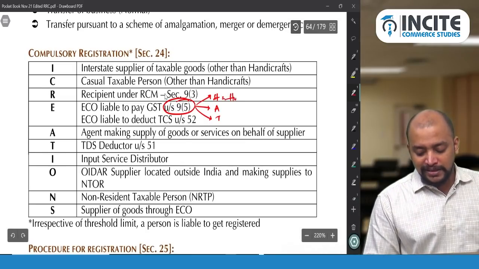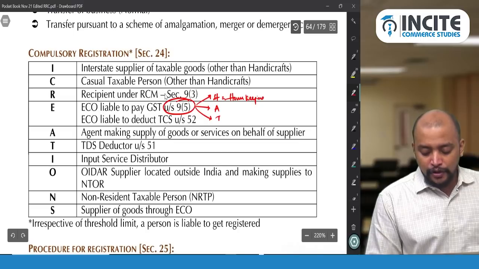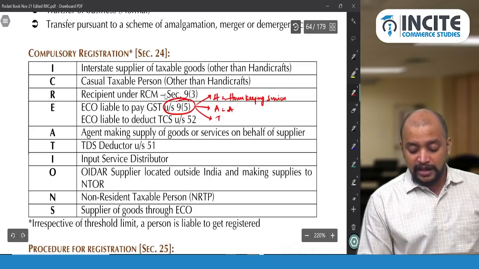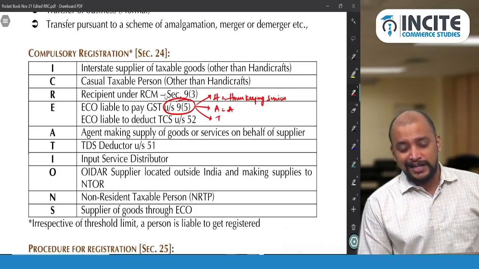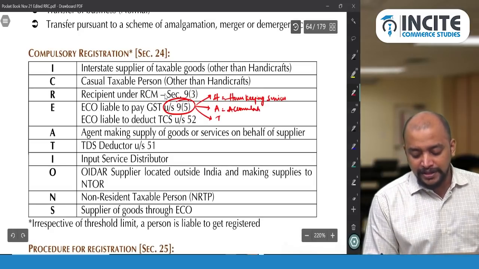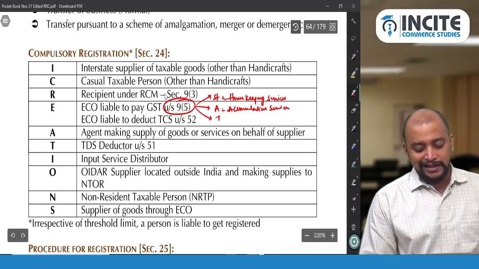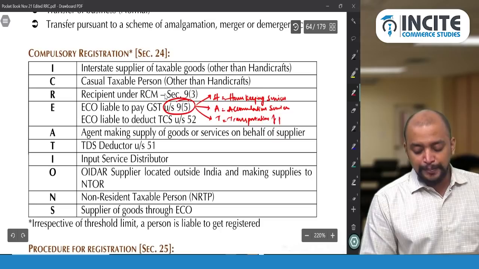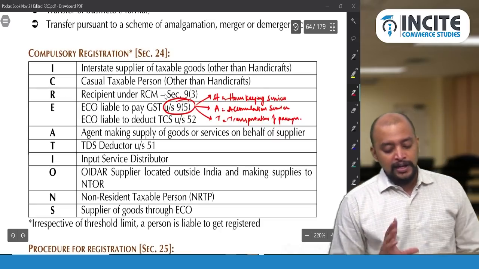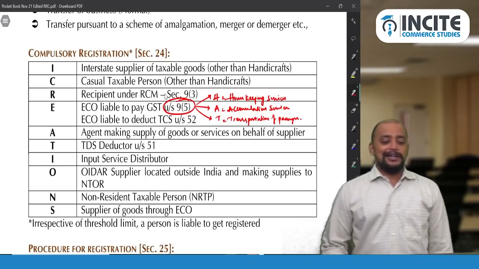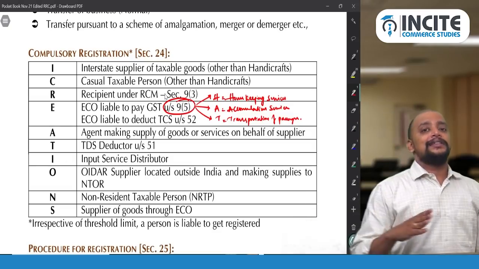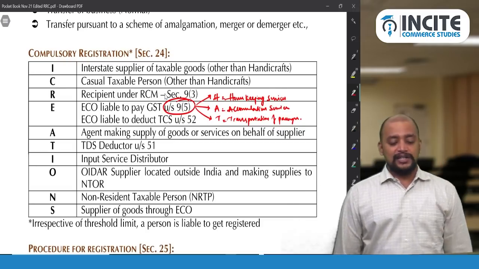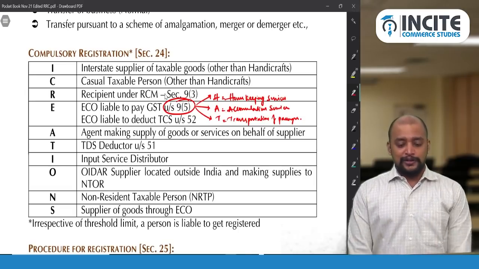In case of accommodation services, examples are Goibibo, Make My Trip, Oyo Rooms, etc. In case of housekeeping, that is Urban Clap, Quikr, etc. And T is transportation of passengers, that is Ola, Uber, etc. If that e-commerce operator is liable to pay GST under 9.5, only 3 services are covered under 9.5, then that e-commerce operator is compulsorily required to get registered, or if the e-commerce operator is liable to deduct TCS under section 52, then also that e-commerce operator is liable to get registered.